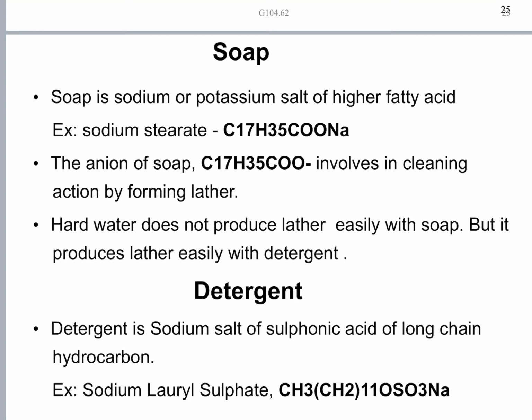This is the ion which gives the soap its cleaning action. It forms the lather. So by the action of the soap, the stearate ion is generated, which is involved in the cleaning action by forming lather.